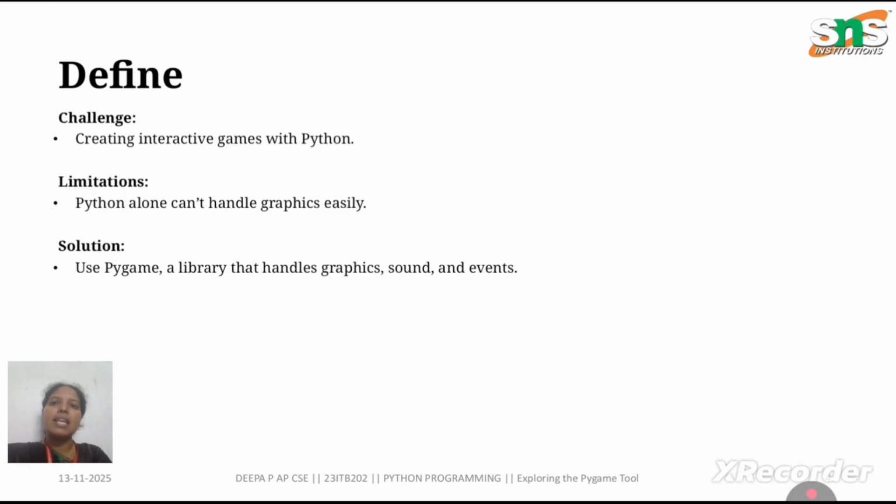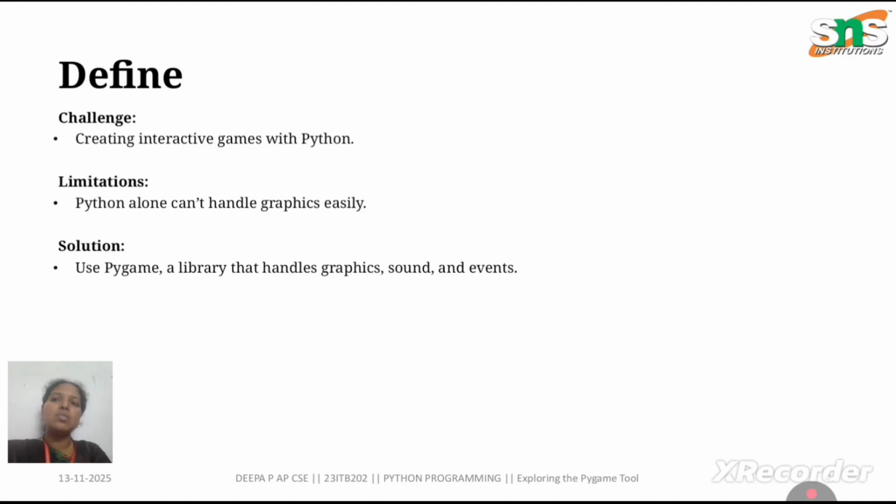In the next stage, define. The define stage of the design thinking framework identifies what Pygame should help us to achieve. Next we define the core challenges for game creation. The main problems are: how do we draw an object on the screen, how do we move the characters, how do we detect collisions, how do we handle user inputs like key presses, and how can we control frame rates and game speed?